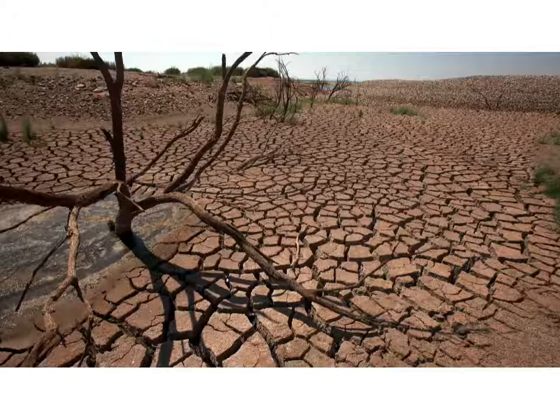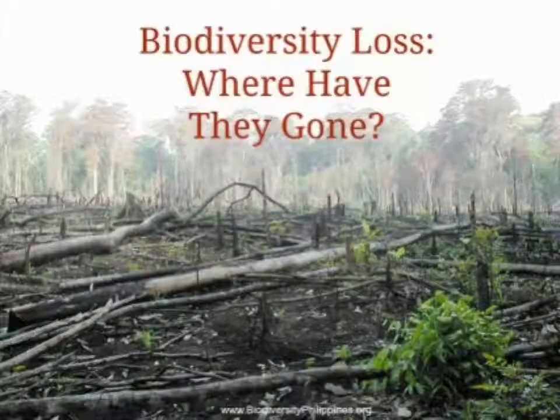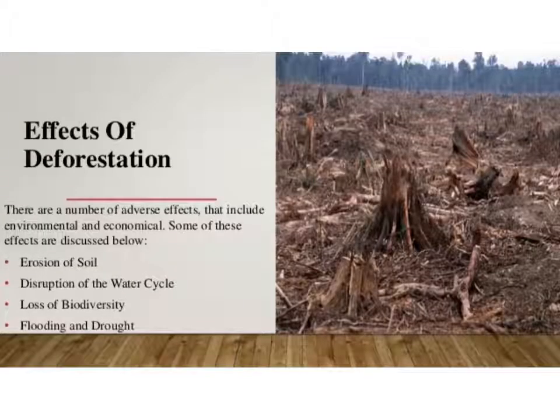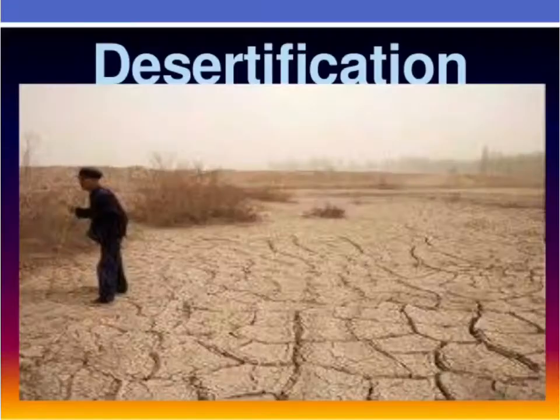But have you ever thought that the destruction of forests by the excessive cutting down of trees can make the forest disappear completely one day? It will have an adverse effect on us, other animals, and the environment. Deforestation causes soil erosion, which makes the soil infertile and leads to desertification.